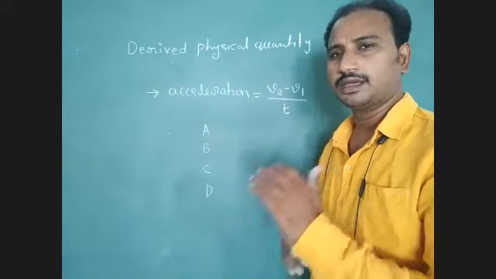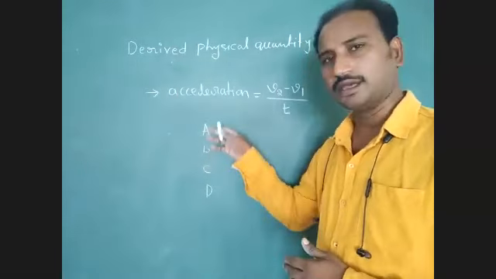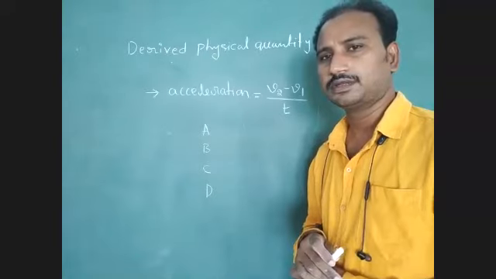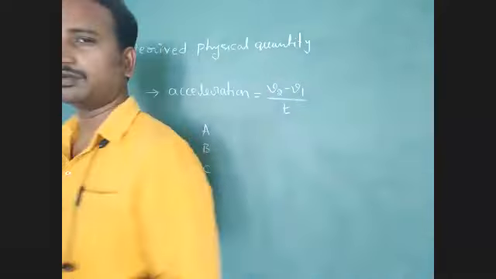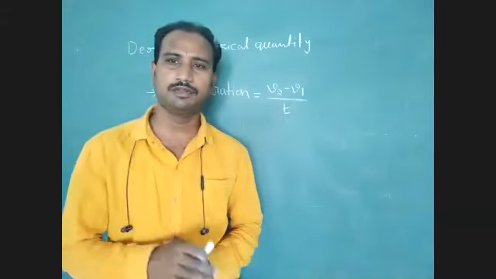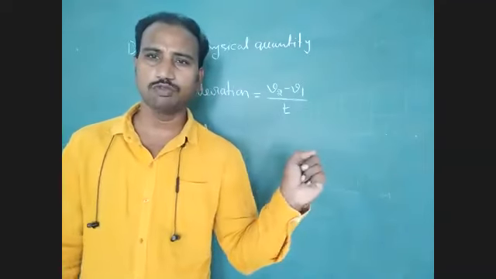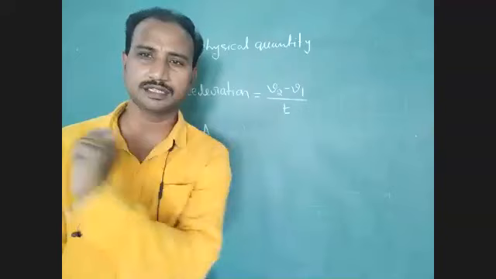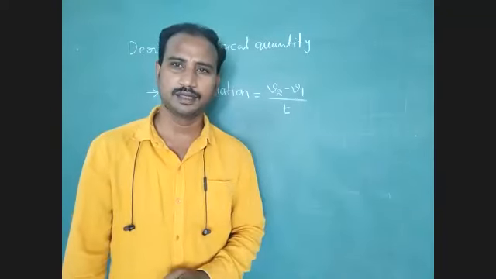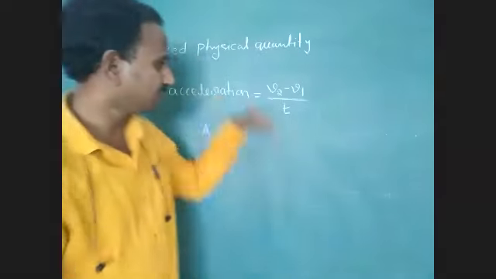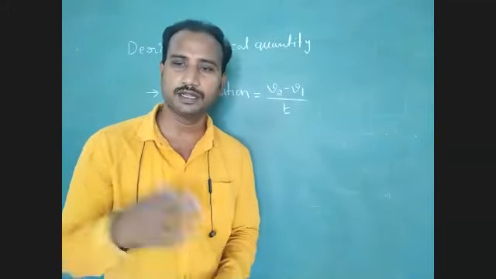But why do we initially learn the alphabet? Tell me. Initially we learn the 26 letters without meaning. After that, we frame words, we frame sentences, we learn spellings. Yes or no? So basics are very important. First we have to learn these formulas, and after that we can learn each physical quantity and identify it.